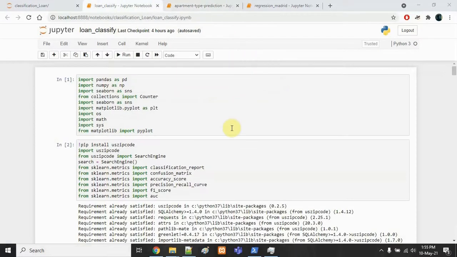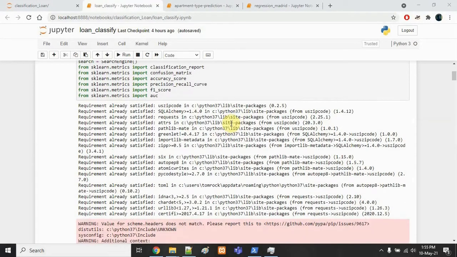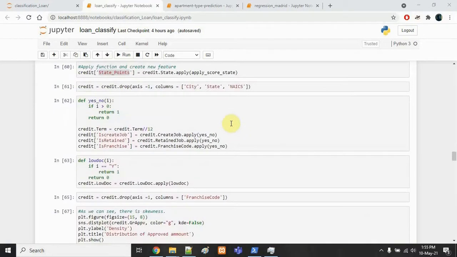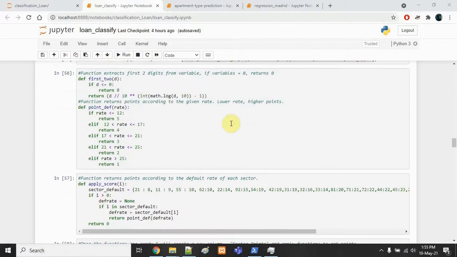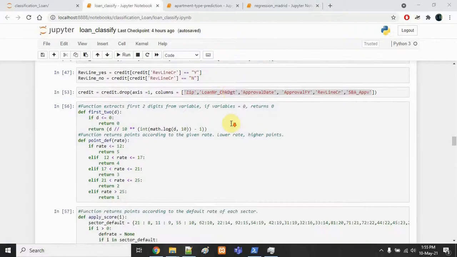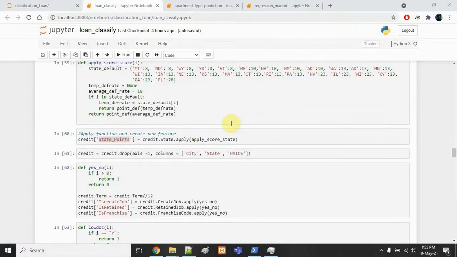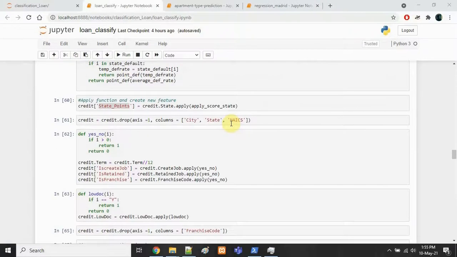My third data set is the US Small Business Administration data set, which tells whether a loan should be assigned to a customer or not. For this, the pre-processing I have picked up from Kaggle. Here my dependent variable is MIS status. If the MIS status is PIF, it's 1, otherwise it's 0.